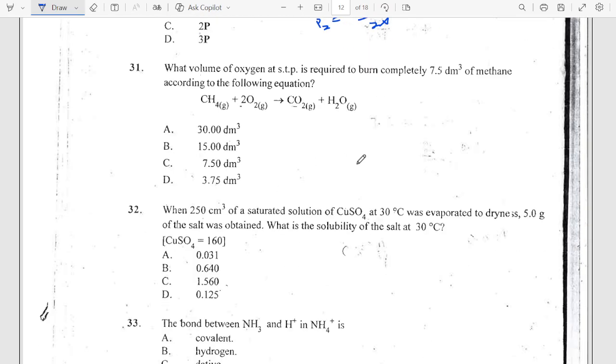Now the next one says the volume of oxygen at STP required to burn completely 7.5 dm cube of methane according to the equation. What volume of oxygen at STP? So 7.5. Okay, this is easy. If you look at methane and oxygen, their mole ratio is 1:2, meaning that if this guy was 7.5, the volume of this guy is supposed to be 2 times 7.5, which is 15 dm cube. This is quite easy. We don't have a problem here now. So the answer is 15 dm cube.